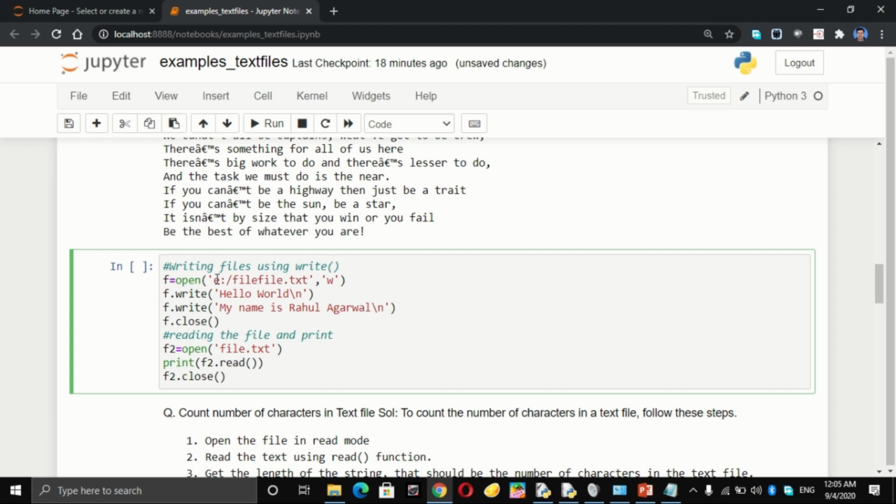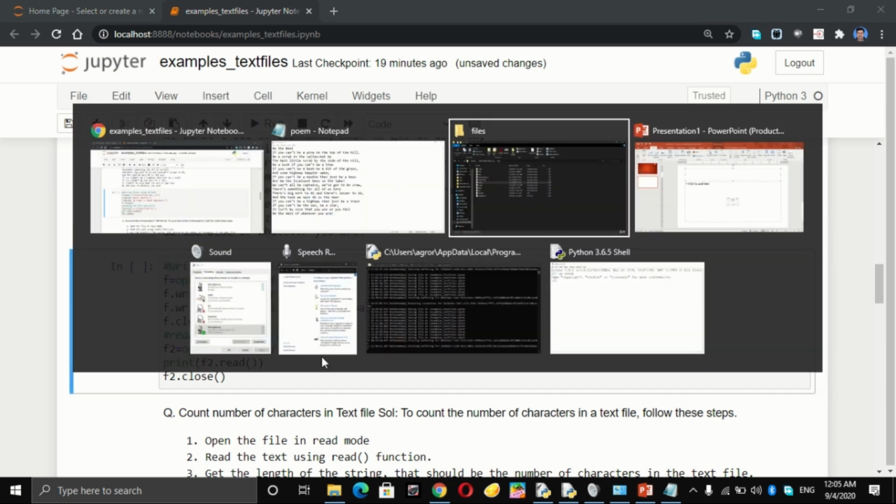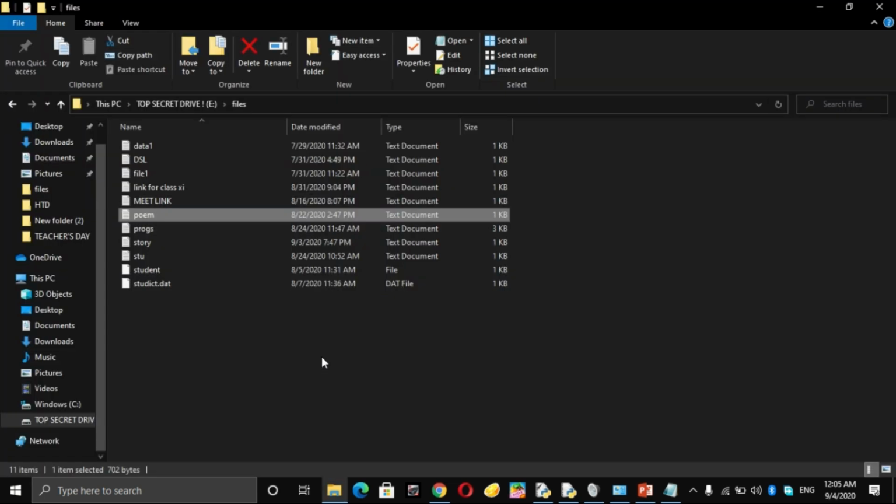So I am storing the file in E drive. Quickly I will check whether there is any file named file. There is no file named file here. Again I will go back.